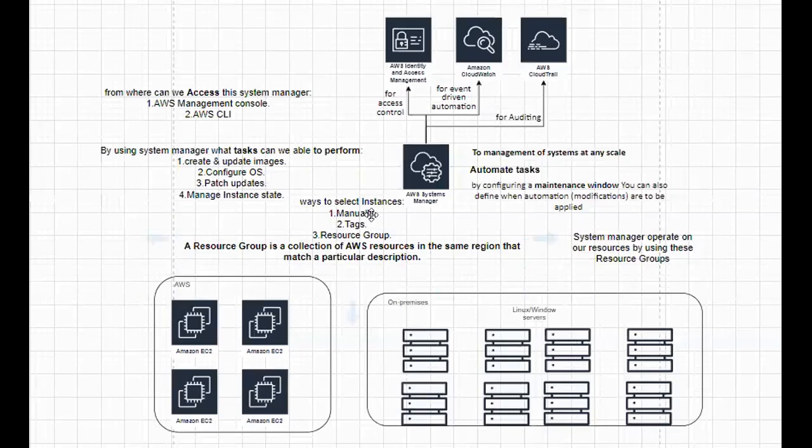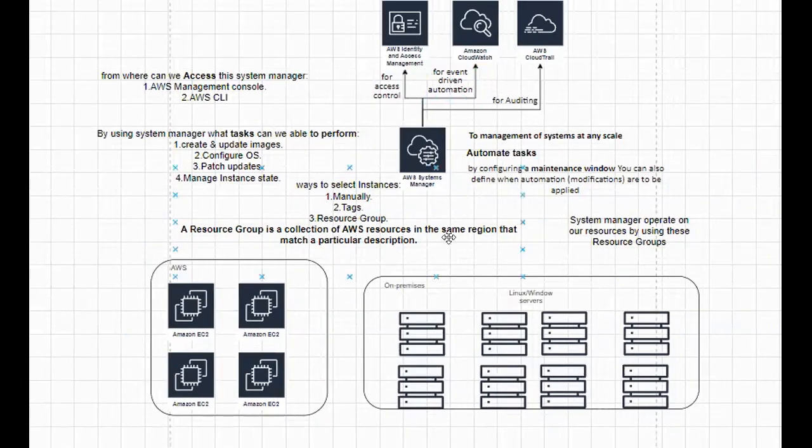So while performing any query by using the System Manager on selected instances, we use resource group or resource tags, or manually select the instances. That's it. We don't even provide the instances directly. We use either resource tags or resource groups in order to perform any query on those resources.